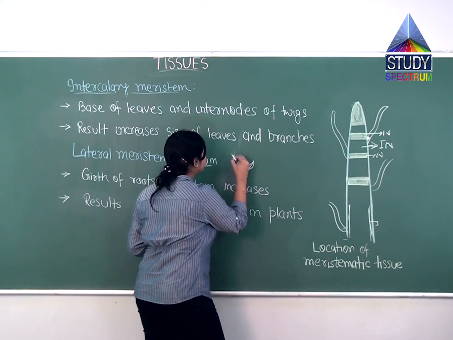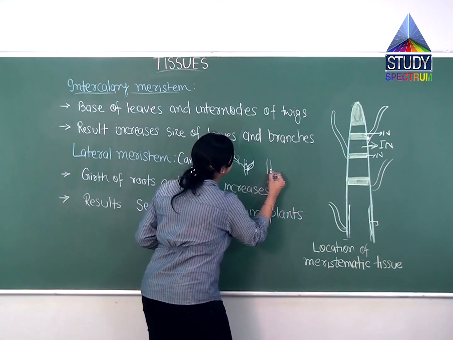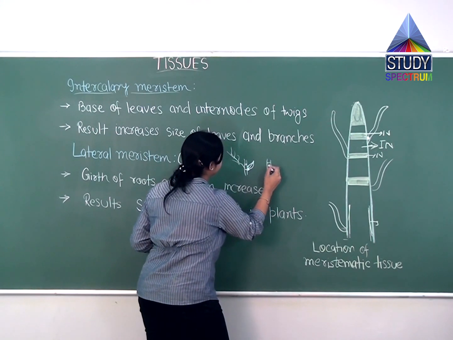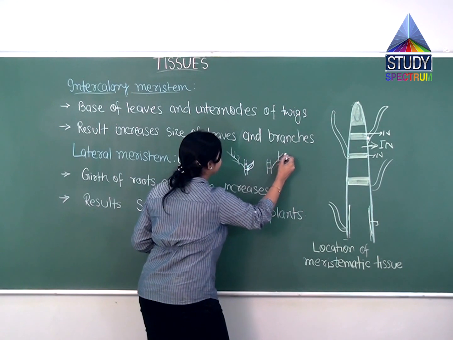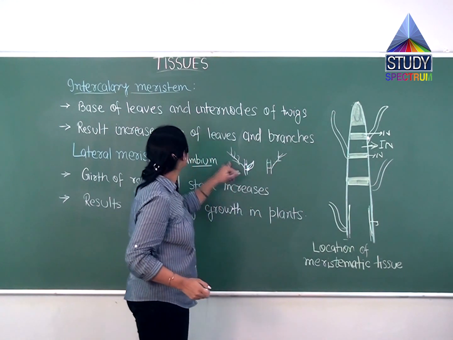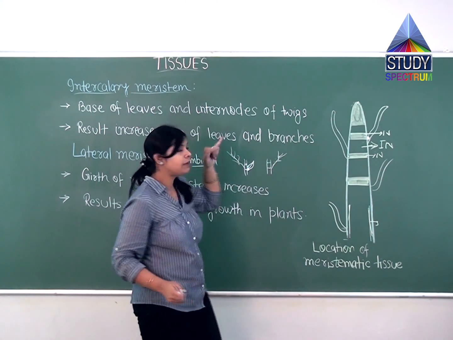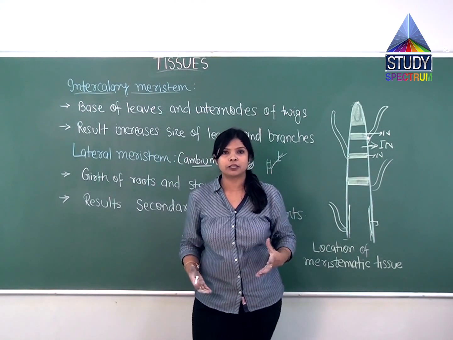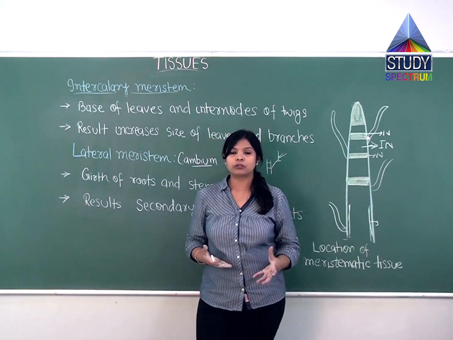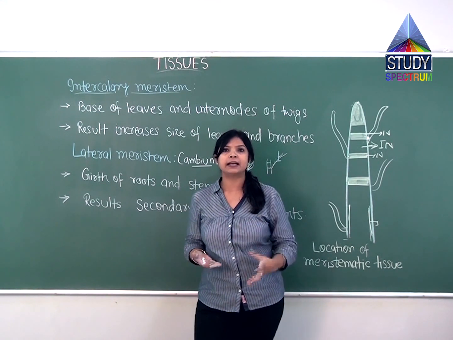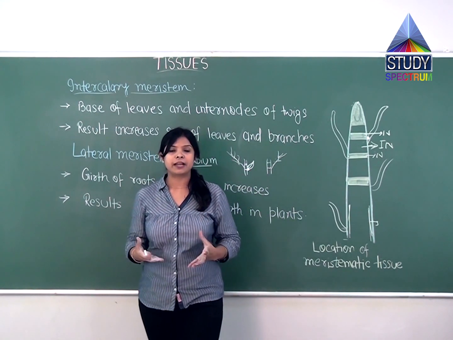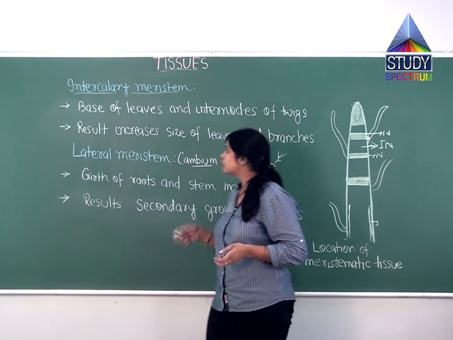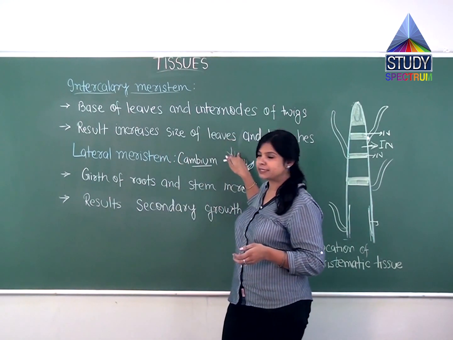Suppose this is a node and this is an internode; the branches will grow like this and form new twigs. So they are responsible for the growth of leaves and branches, and in addition they give rise to new twigs. So this is about the intercalary meristem.